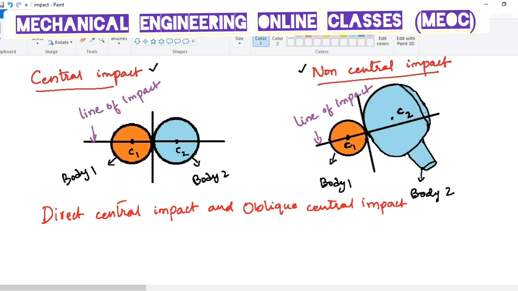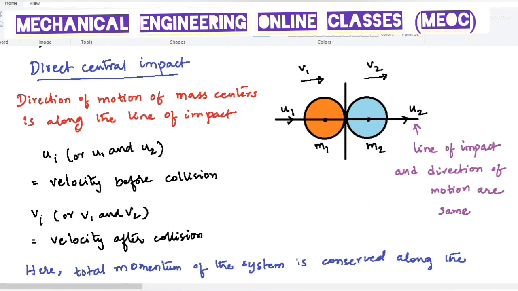The central impact is again divided into two types. The first one is direct central impact and the other is oblique central impact. Now let us look into what direct central impact is. In the direct central impact, the direction of motion of the two bodies will be along the line of impact. So in the figure there are two bodies. The first body has a mass m1 and the second body has a mass m2, and they both are traveling in the direction which is along the line of impact.